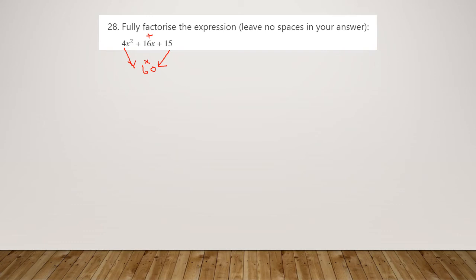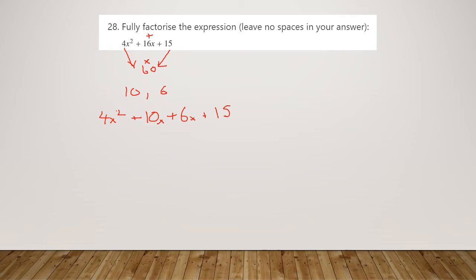60. Now this doesn't mean we can just jump straight to our brackets either. This was a little bit more complicated method. So we're looking for 2 numbers that add to make 16 and times to make 60, which are going to be 10 and 6. But all that does is it breaks down our 16x. So we now know that when someone multiplied out these brackets, they had 4x squared plus 10x plus 6x plus 15. So we now need to actually work out, well, what brackets did we have to get that?